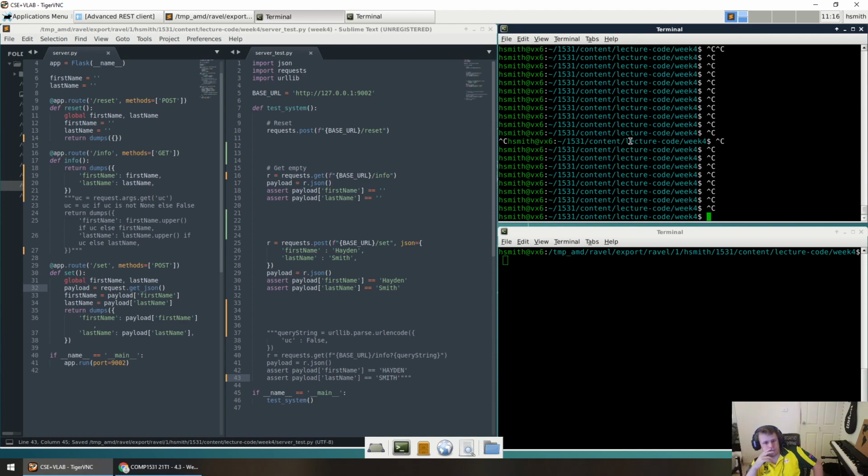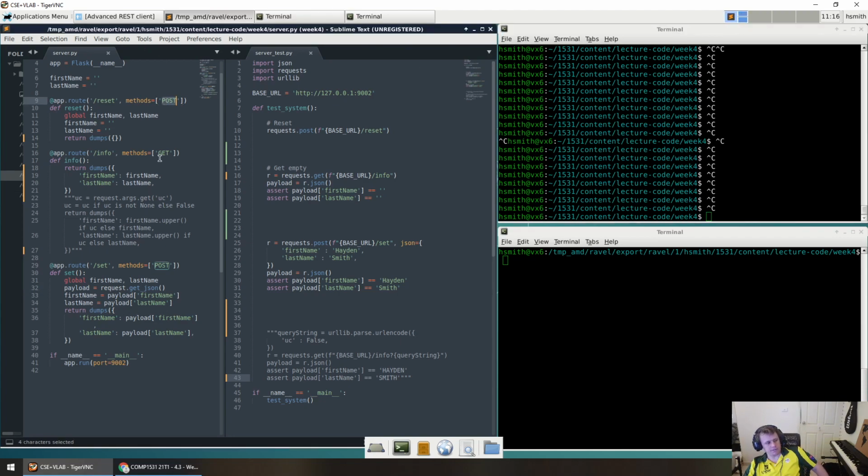TTTKKK says should reset be put because it loads every time and remains unchanged. Yeah, maybe it should probably be put or delete. I'd mainly put it as post here. I just try and change some things up, because sometimes if I put it here, students will think you can only have one of each type. So it's intentionally slightly wrong here to demonstrate a different behavior. But you're right, it should probably be put or delete.